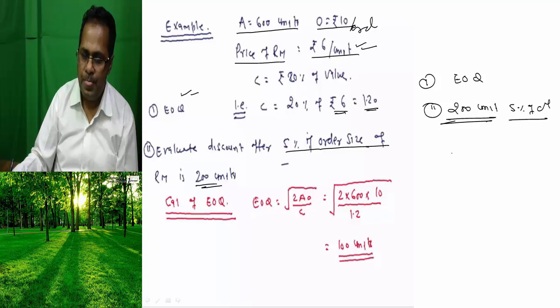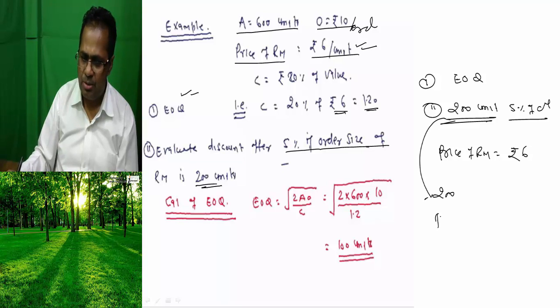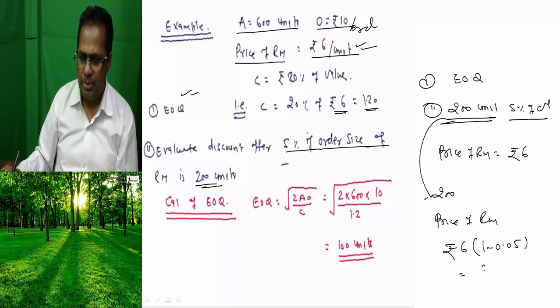What does this mean? Right now the price of raw material is rupees 6. When you order 200 units, the price of raw material is rupees 6 minus 0.30, it will be rupees 5.70.